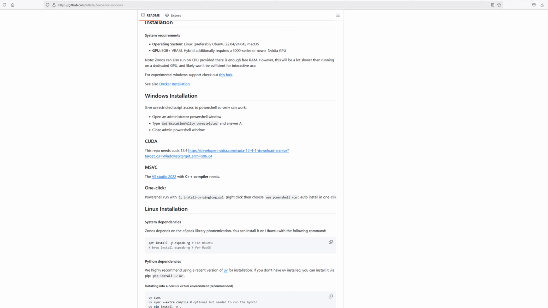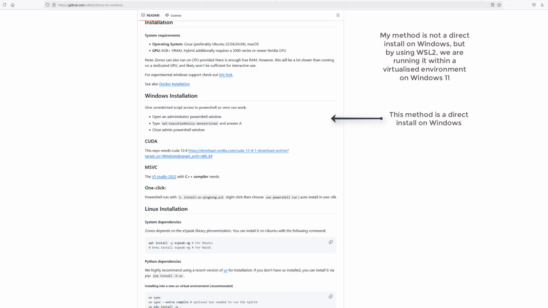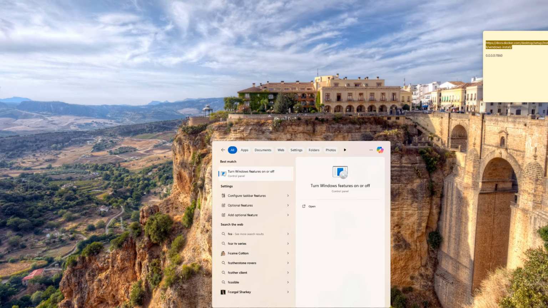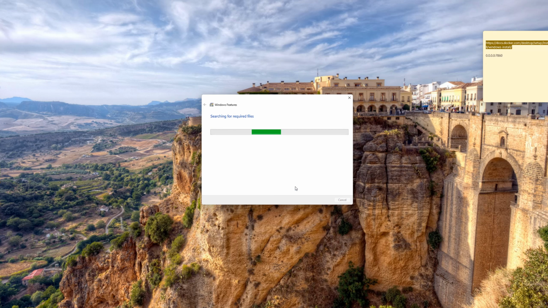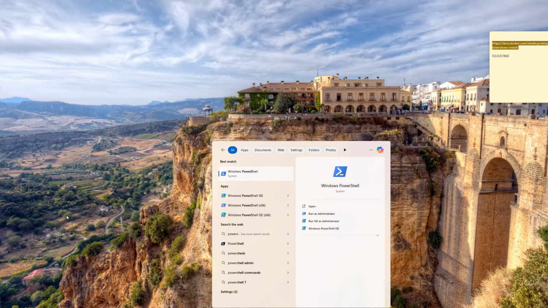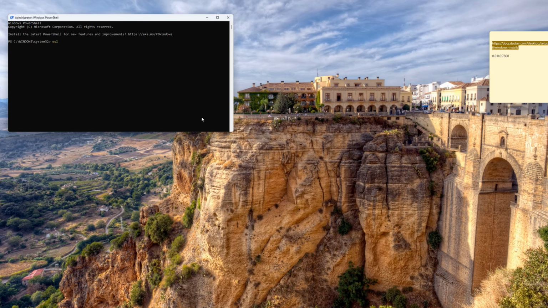Now there's a way, however, to run this in Windows 11, like I've done, by installing and running this in Windows Subsystem for Linux, also known as WSL for short. To install it on WSL, first we turn Windows features on or off, and we turn on WSL support for Windows within the add and remove features. Then to install WSL, we open PowerShell and run it as an administrator. Then we run the command wsl --install, and it will go away and install it for you.